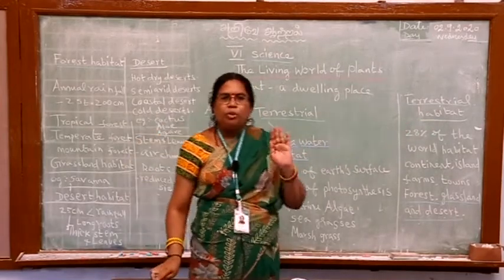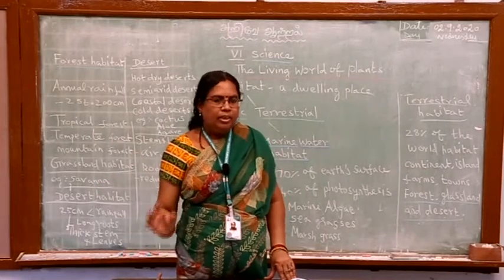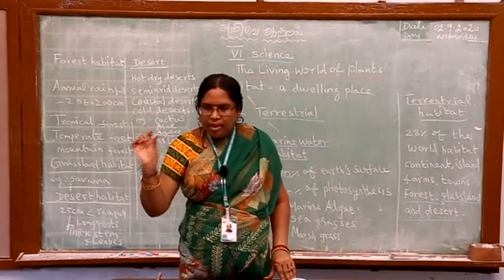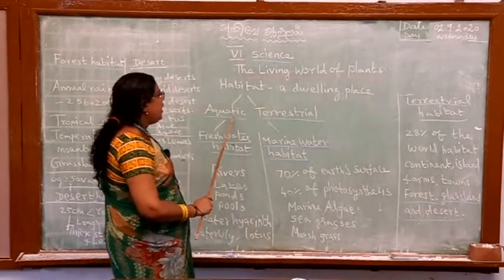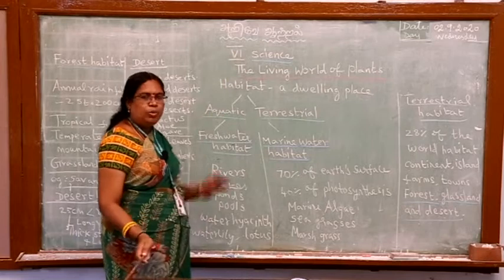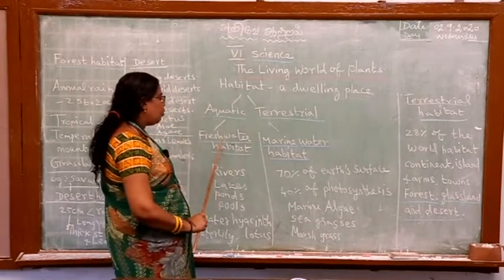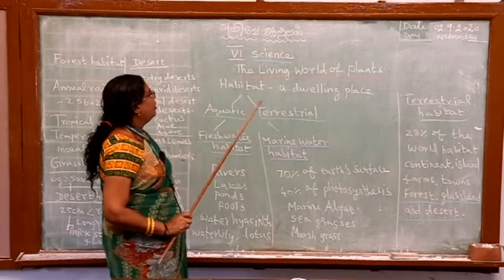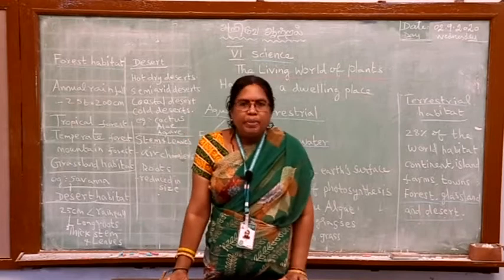So, forest habitat, grassland habitat and desert habitat all come under terrestrial habitat. Terrestrial habitat means both man-made habitat and natural habitat, dwelling place on land. Aquatic habitat means dwelling place in water. These are of two types, fresh water and marine water. So, we learnt about habitat.